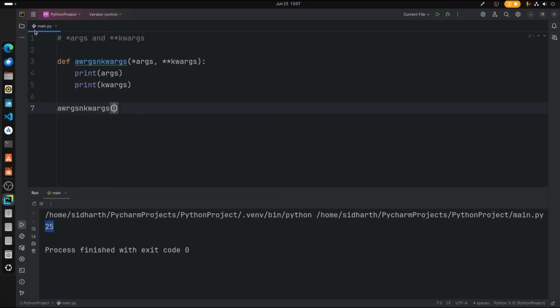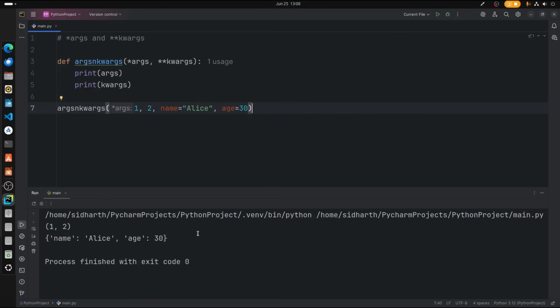I have typed a W here. Let me just take that out. Done. So let's call the function and type the parameters. I'm going to give the parameters 1 and 2, and these are args. Now name is equal to Alice, and age is equal to 30. So these are the parameters which we passed. Now let's just run this file, and there we go.